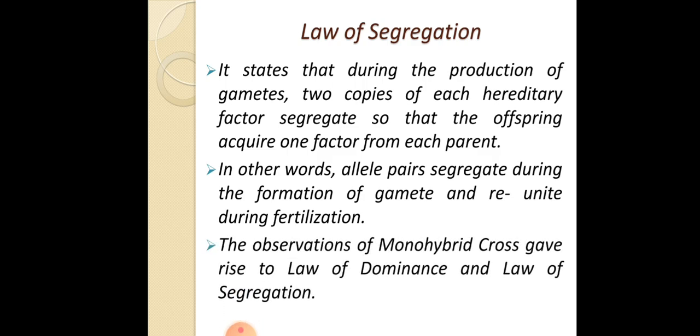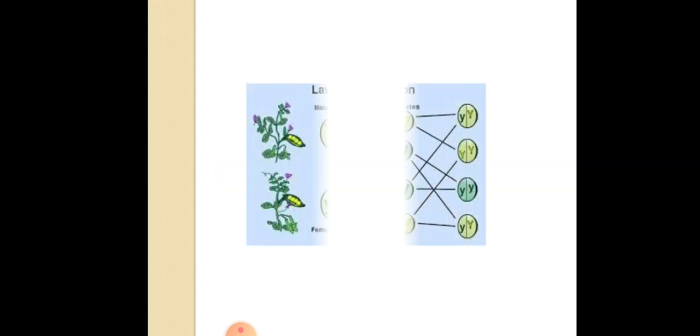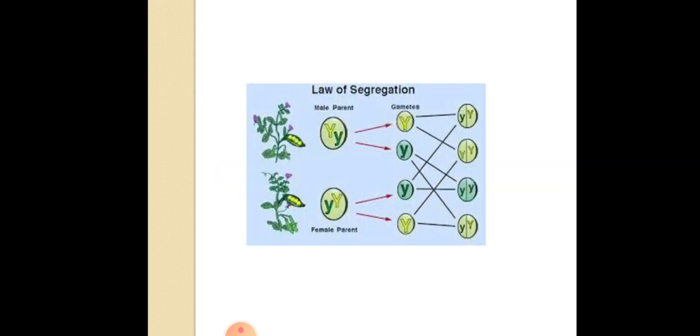The observations of monohybrid cross gave rise to the law of dominance and the law of segregation. So after observing the results from the monohybrid cross, Mendel derived the law of dominance and the law of segregation. Now, before going to the next, here you can see the law of segregation.